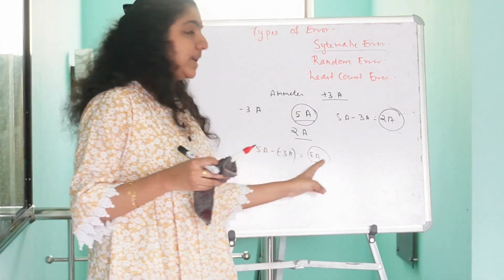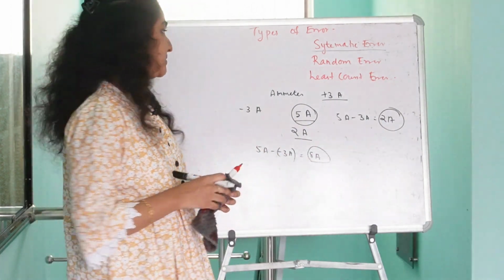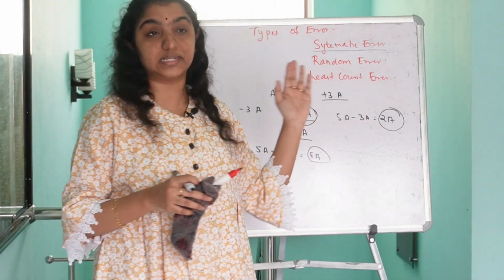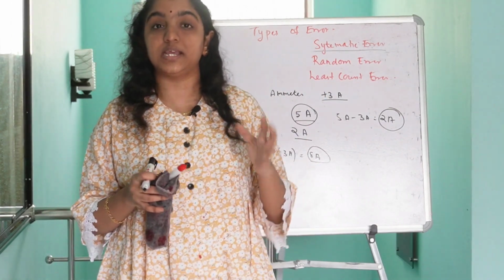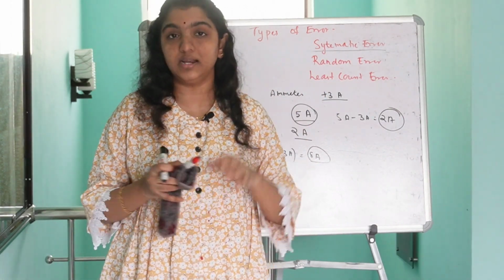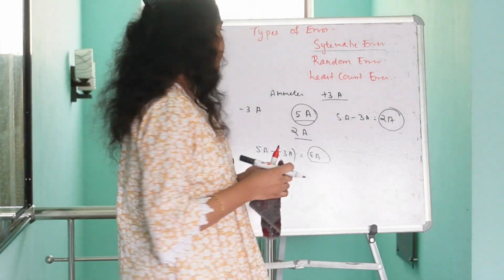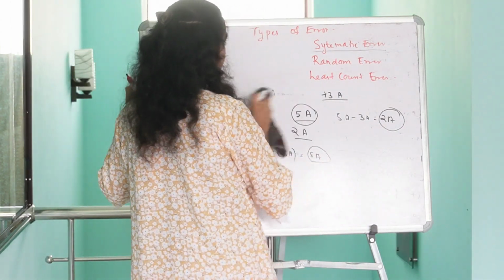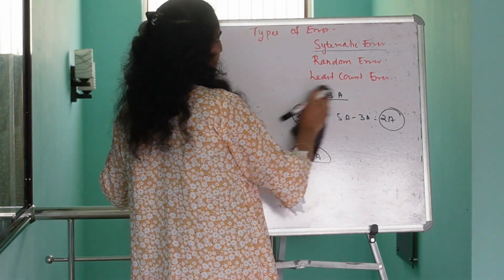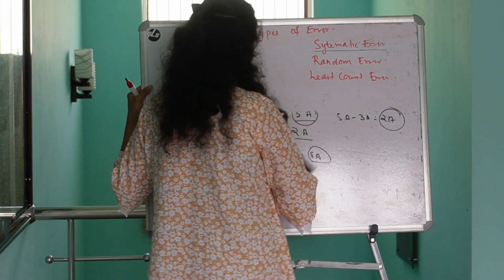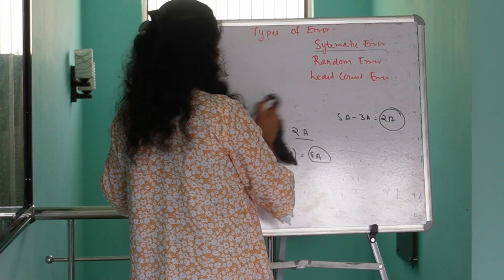It is nothing but 8 ampere. Is it clear? So in such cases of zero errors, all the errors arising are systematic errors.